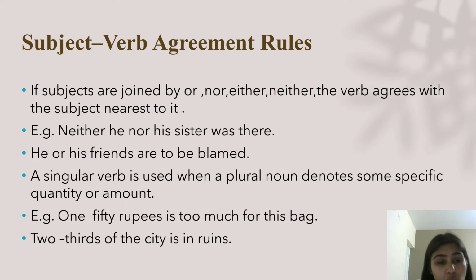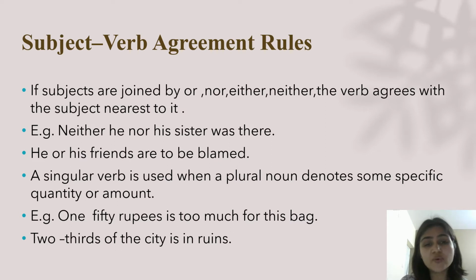The next rule states that a singular verb is used when a plural noun denotes some specific quantity or amount. What do I mean by that? Suppose there is a plural noun which is denoting some specific quantity.